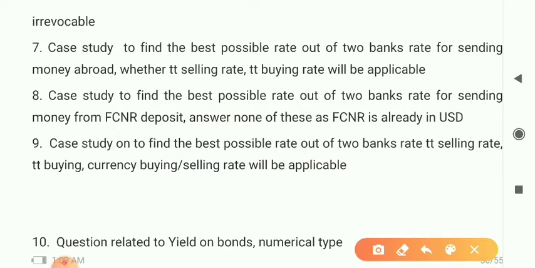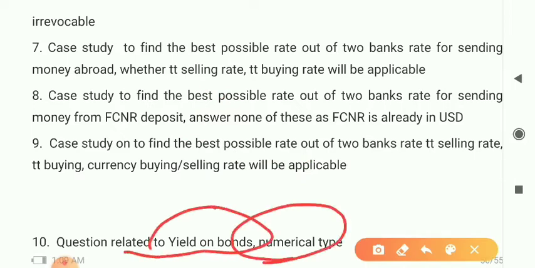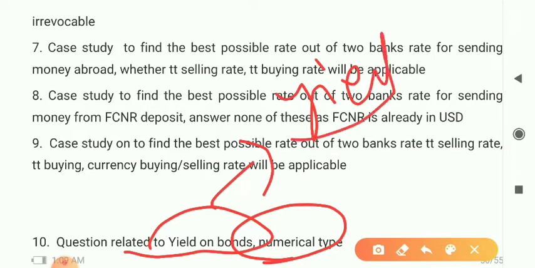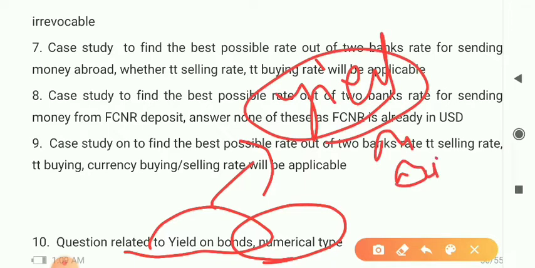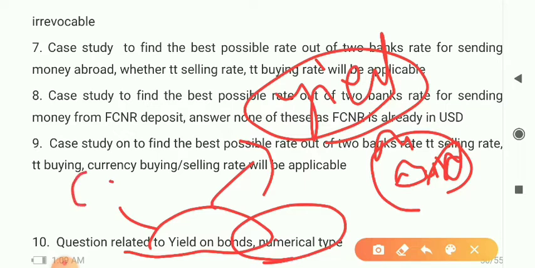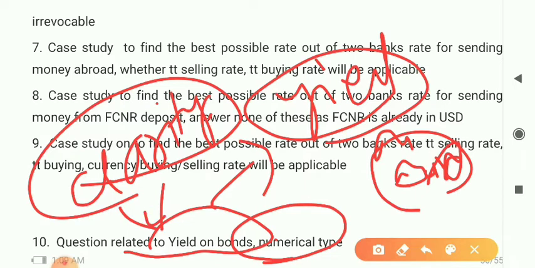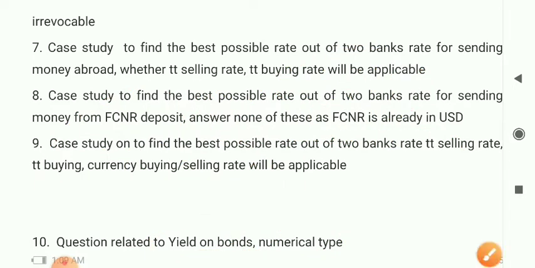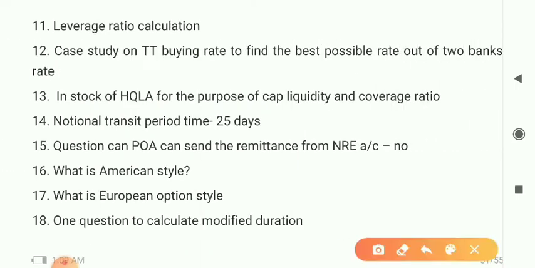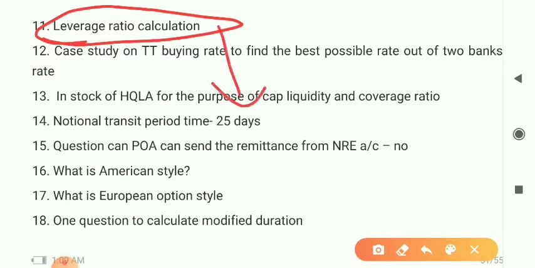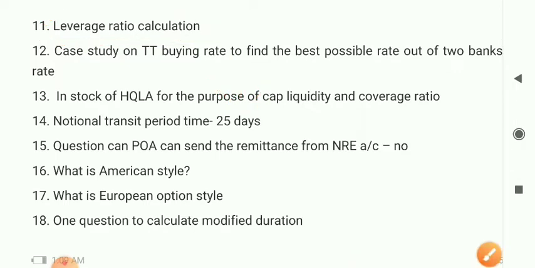So some questions related to yield on bond and numerical type. So some questions will be on yield on the bonds. This is the theoretical sense, and that will be numerical. If you have the time and if you have the clarity in this topic, then again we can go through this, or have just a basic idea and go forward, right? So next will be how to calculate leverage ratio calculation, right? So let me show you what is leverage ratio calculation.